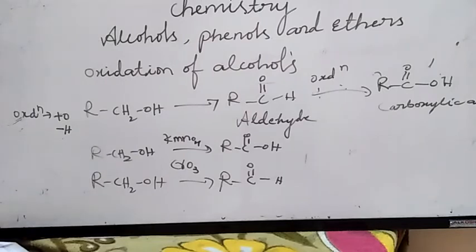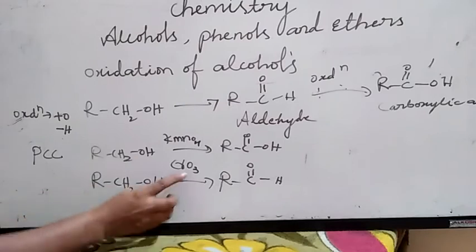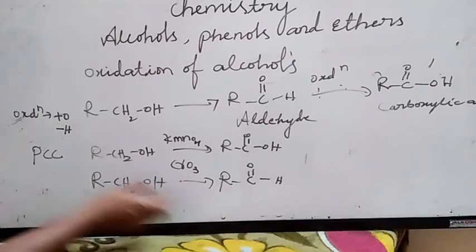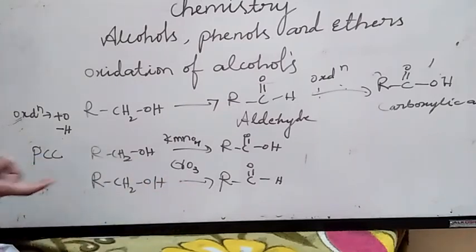The better reagent for oxidation of primary alcohols to aldehydes in good yield is pyridinium chlorochromate, PCC, not chromium trioxide.